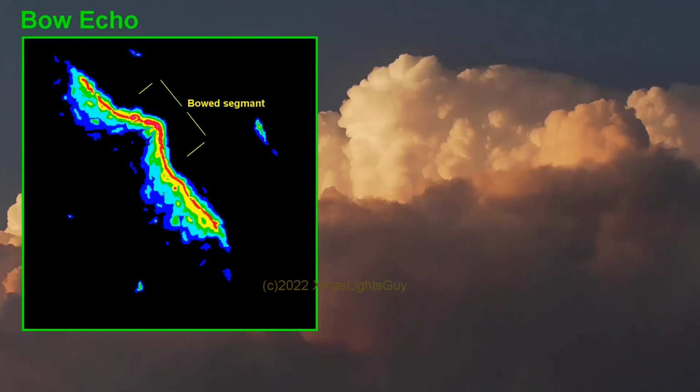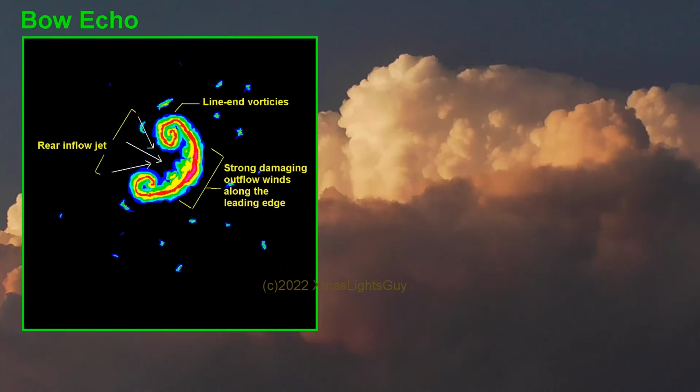Bow echo. A bow echo is a form of QLCS. On radar reflectivity it will have a bow shape. A segment of the line can be bowed like in this image. Or the entire line can be bowed like in this image. Over time these systems will tend to form line end vortices rotating in opposite directions. These are also sometimes called bookend vortices.